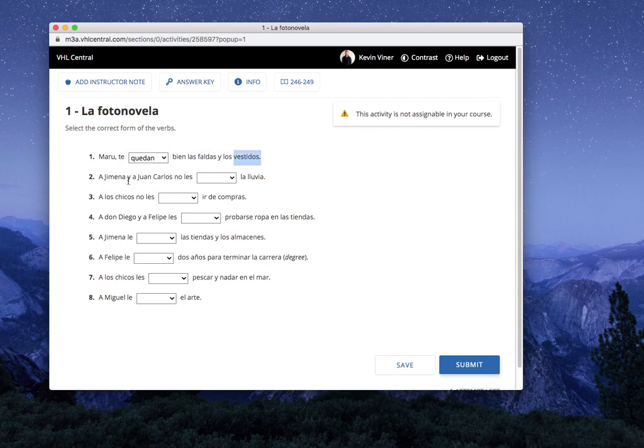Dos, a Jimena y a Juan Carlos no les blank la lluvia. When you say no les molesta, no les molestan la lluvia. Pause. And we're back. Molesta. Now a lot of you might have wanted to say molestan because it's two people, but remember the verb has to do with the subject, or with the noun, right? So it's molesta because la lluvia. So think about it backwards. What is it that is annoying to Jimena and Juan Carlos? Rain, right? That's why it's singular, okay?